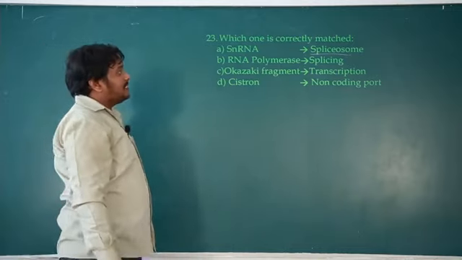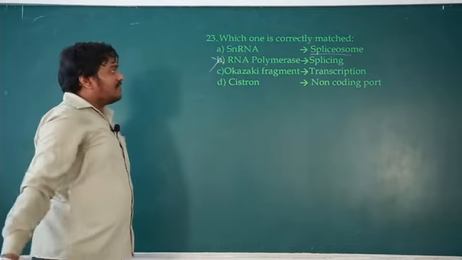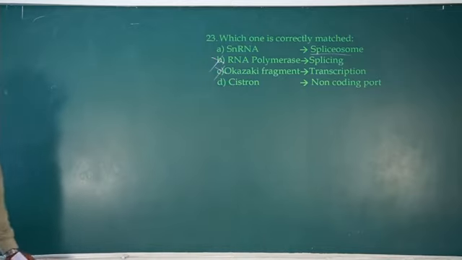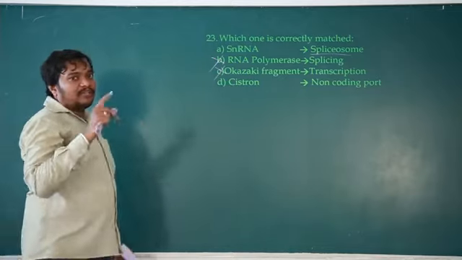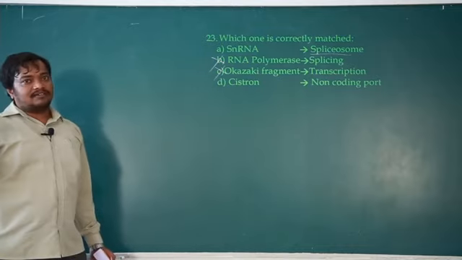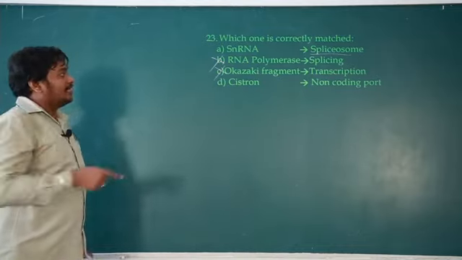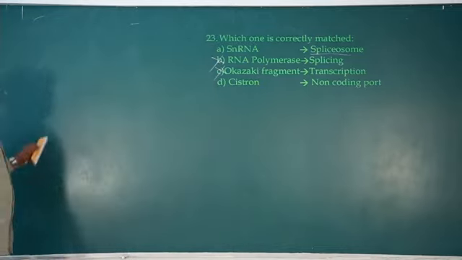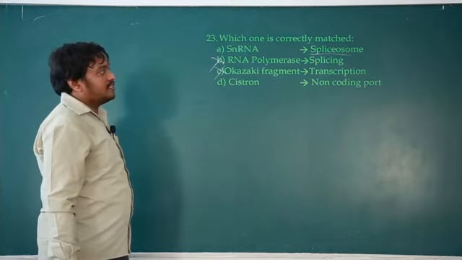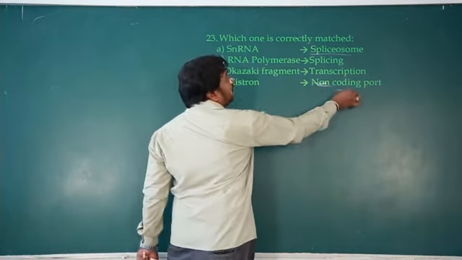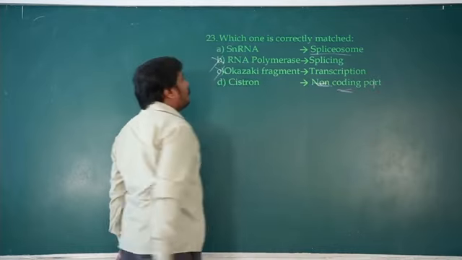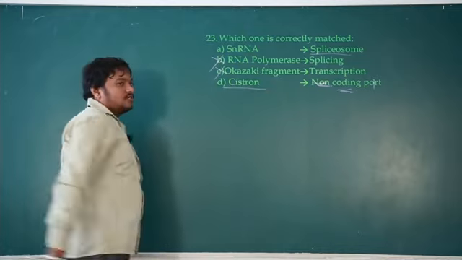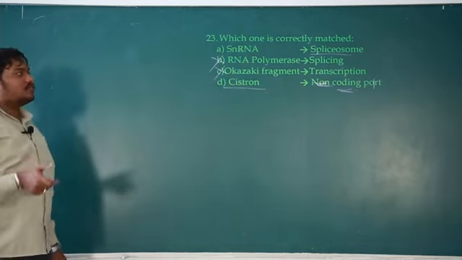Okay, then RNA polymerase enzyme is not involved in splicing. Okazaki fragments are not formed during transcription because they are formed during DNA replication. Okazaki fragments are the fragments of DNA formed on one strand of the DNA during replication, called the discontinuous strand. Later the Okazaki fragments are joined together to form a long strand by the ligase enzyme. Then cistron is not a non-coding part, actually cistron is a coding part. So the functional part of the gene is called cistron. It is a more authentic word. Another name for gene is cistron.